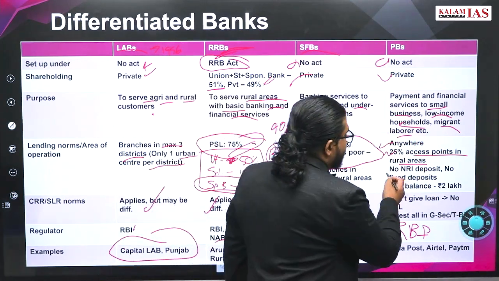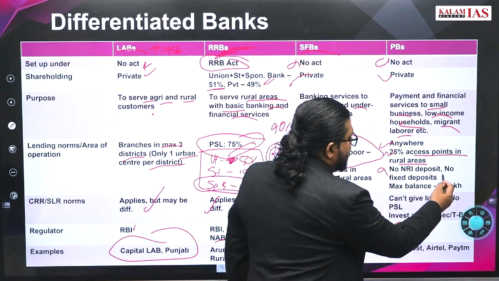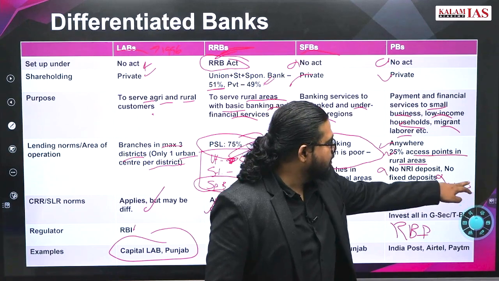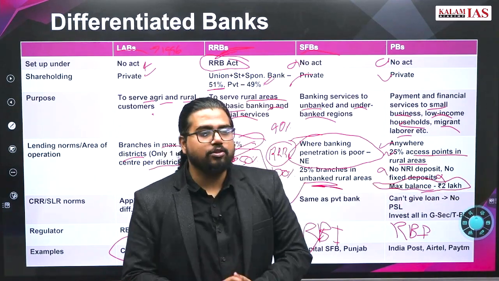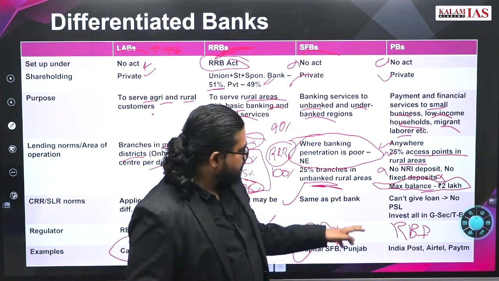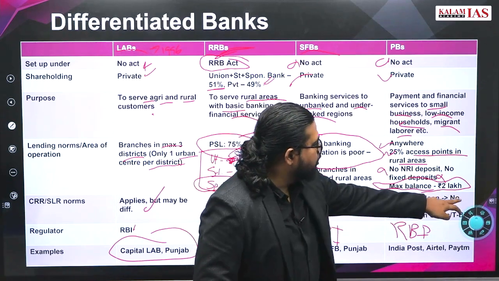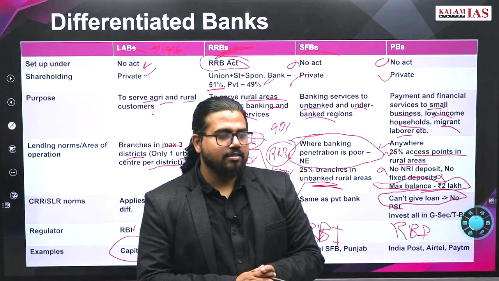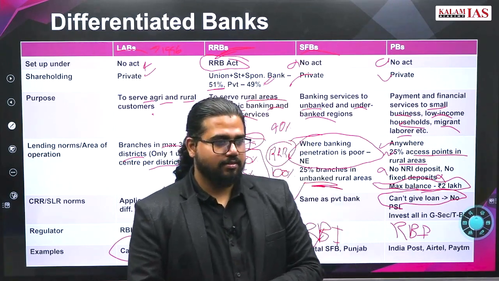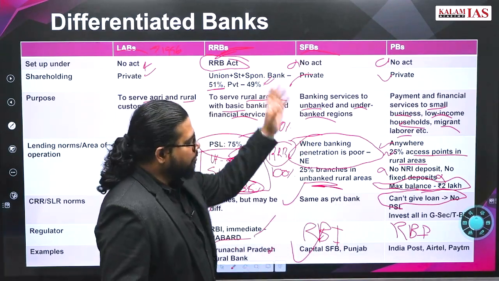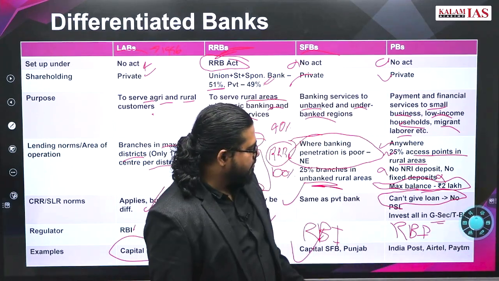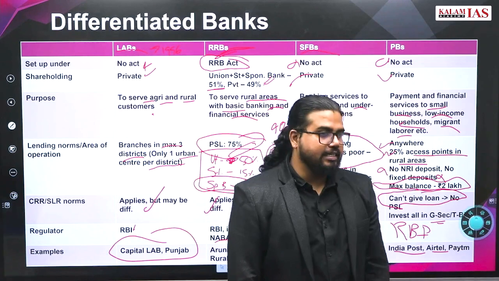But the point is they cannot take NRI deposits, they cannot take fixed deposits. The account can only have a maximum balance of 2 lakh. They also cannot give loans. Then how do they get money? All money they should invest in government securities or treasury bills. Examples are India Post, Airtel, Paytm Bank, etc.